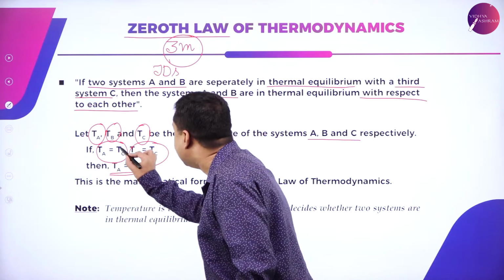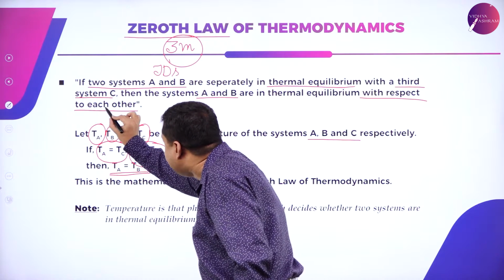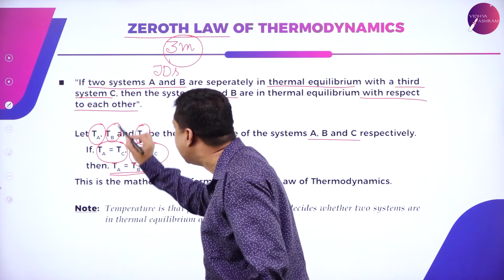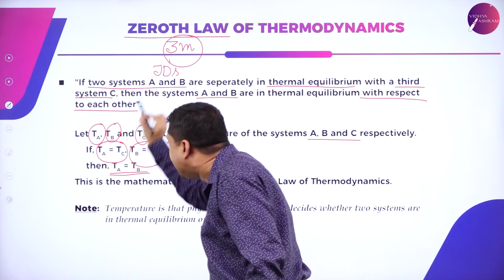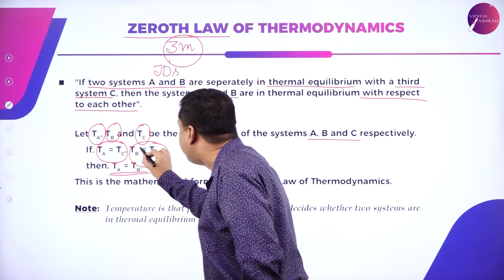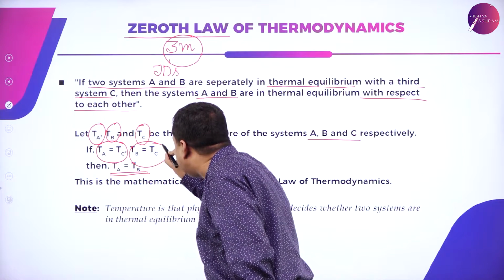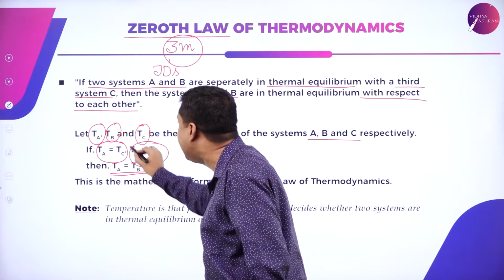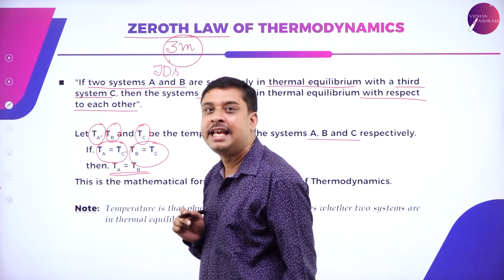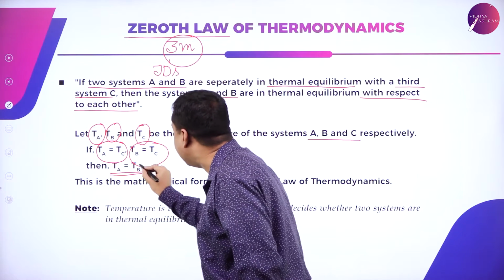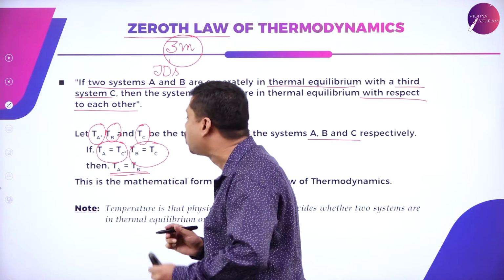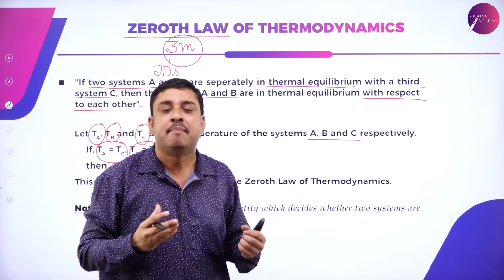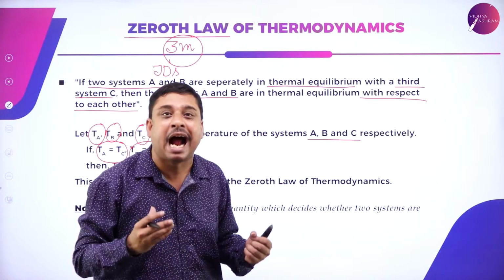So if temperature of A is equal to temperature of C, which means A is in equilibrium with C, temperature of B is separately equal to temperature of C, B is separately in equilibrium with C, then temperature of A should be equal to temperature of B. So what do we basically understand from this law?